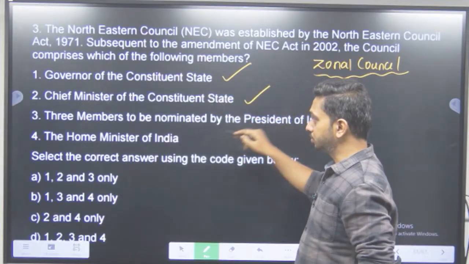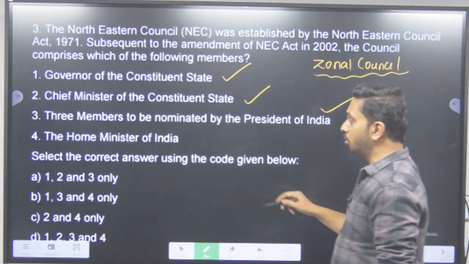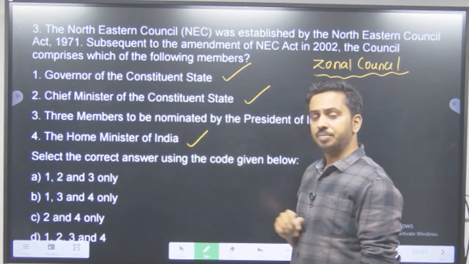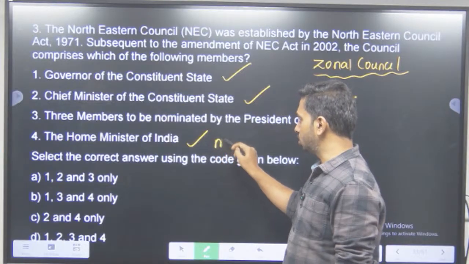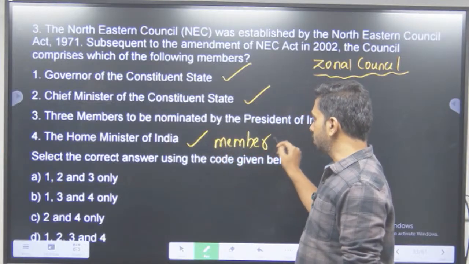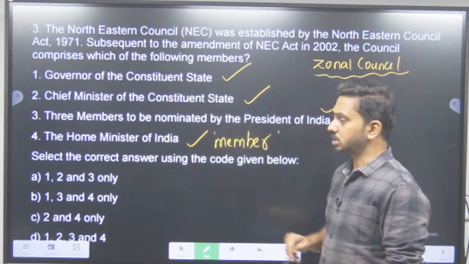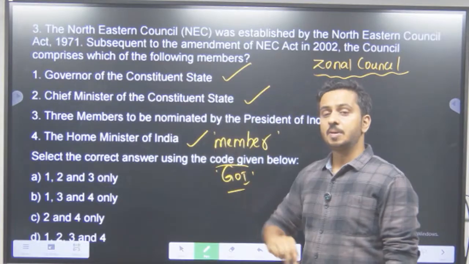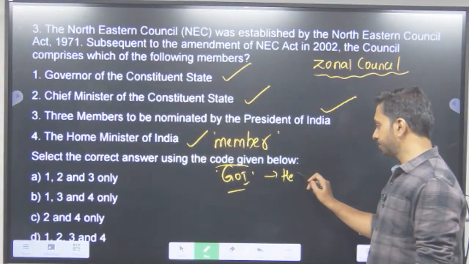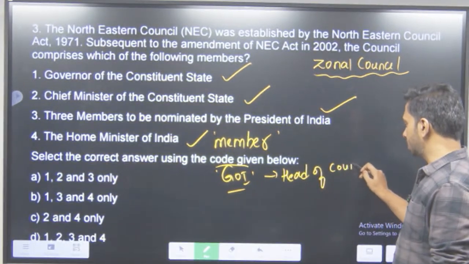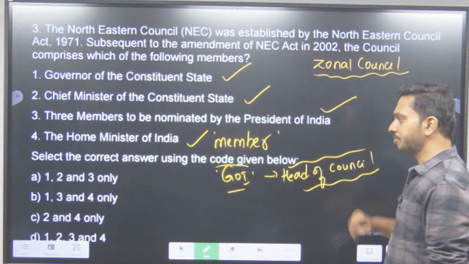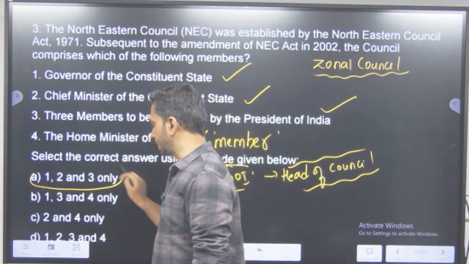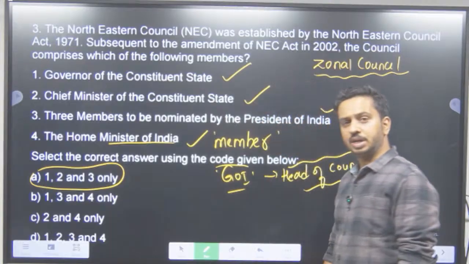Chief Minister is there? Yes. Members nominated by the President of India? Yes. Home Minister of India? Yes. He is the ex officio chairman. But there has been certain ambiguity, because certain books say that yes, he is also a member. But the official Government of India website of the Northeast Zonal Council says that even though he is the head of the council, the chairman, he is not a member. So there has been certain ambiguity related to it. So what we'll do is we'll go ahead with 1, 2, 3. Currently we'll park this Home Minister of India aside. Okay.